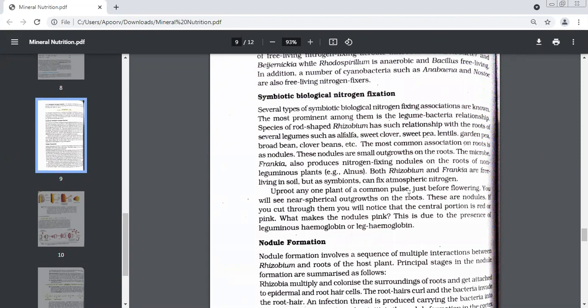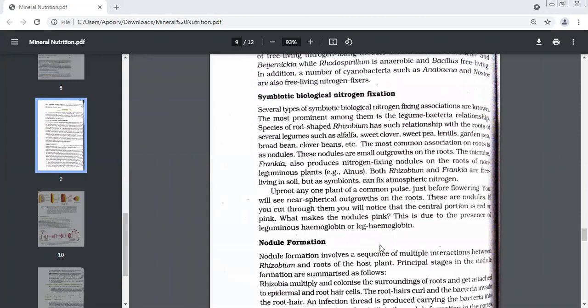Supposing you get to see a plant of a pulse, you take it out before flowering, of course, you will see that there are almost spherical outgrowths on the roots. We just talked about outgrowths on the roots. What are these outgrowths called? Nodules. Okay, you call them nodules.